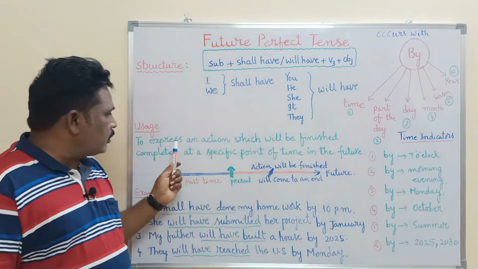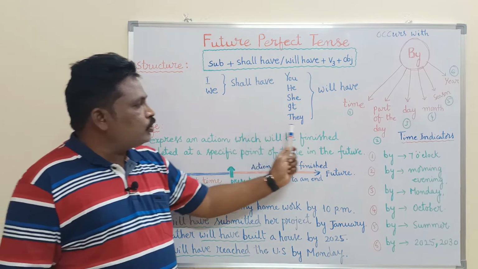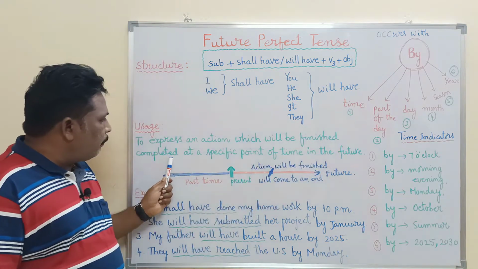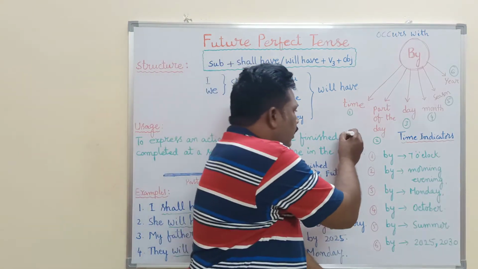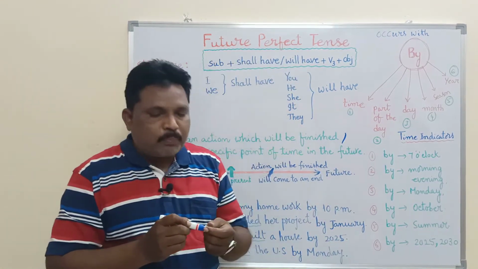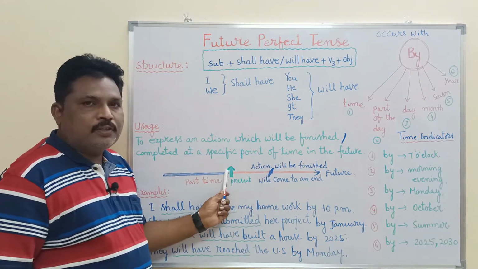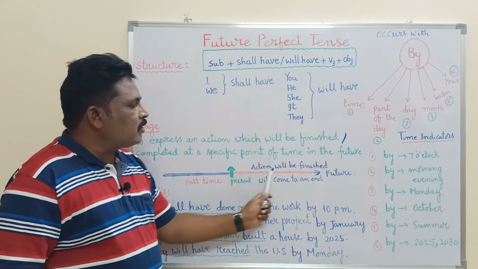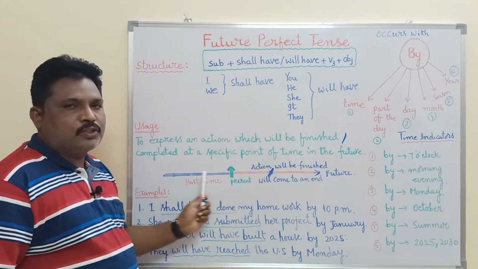Look at this usage. It is used to express an action which will be finished or completed at a specific point of time in the future. So at a specific point of time, look at this diagram. This is the present point where we are. This red line is a future time. This blue line is a past time.